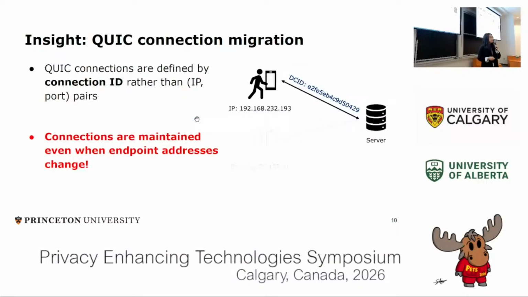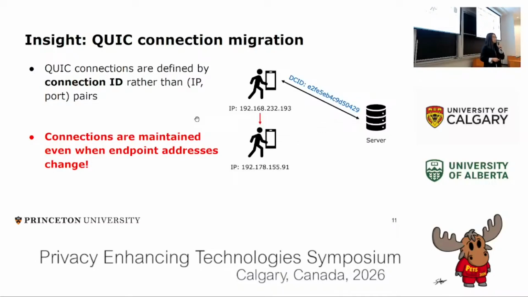Our second observation is that QUIC has a really cool feature called connection migration. QUIC connections, unlike TCP connections, are defined by this thing called a connection ID rather than IP and port pairs. This enables connections to be maintained even when endpoint addresses change. This is particularly useful for mobile clients whose IP addresses may change mid-connection.